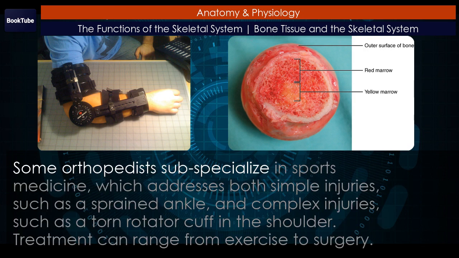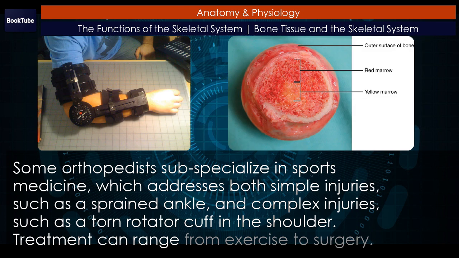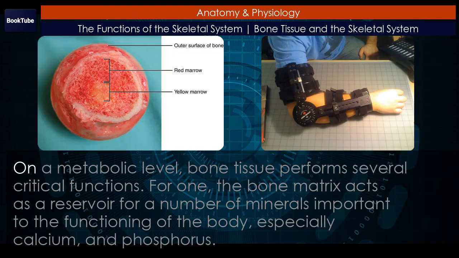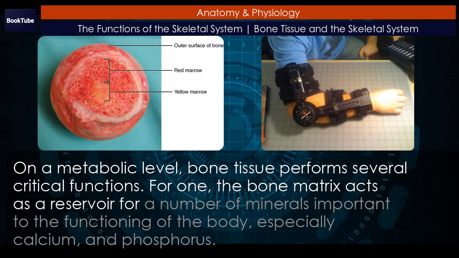Some orthopedists subspecialize in sports medicine, which addresses both simple injuries, such as a sprained ankle, and complex injuries, such as a torn rotator cuff in the shoulder. Treatment can range from exercise to surgery. Mineral storage, energy storage, and hematopoiesis. On a metabolic level, bone tissue performs several critical functions. For one, the bone matrix acts as a reservoir for a number of minerals important to the functioning of the